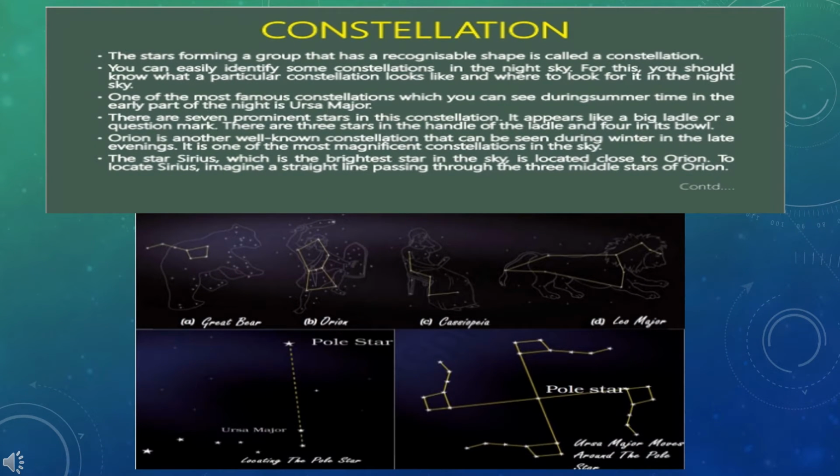Constellations. A group of stars which form a recognizable pattern or shape is called a constellation. Astronomers have divided the whole sky into 88 constellations. Each constellation is assigned a name of the object which it closely resembles. In ancient Indian astronomy, the constellations were known as nakshatra. A few of the prominent constellations are Ursa Major, Ursa Minor, Orion, Cassiopeia.